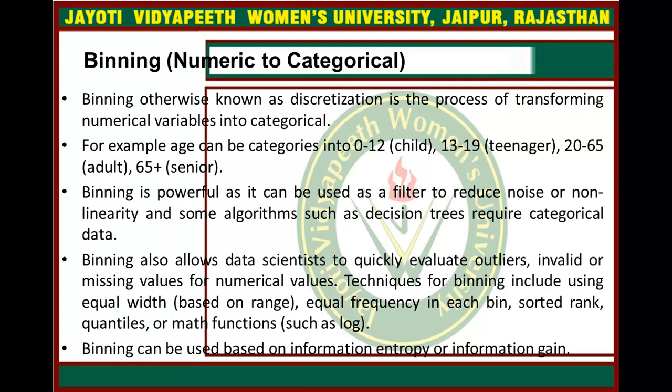Binning also allows data scientists to quickly evaluate outliers. Okay, so basically it can be used to evaluate outliers, invalid or missing values for numerical values. Techniques for binning include using equal width based on range, equal frequency of each bin, sorted rank, quantiles, or math functions. I have already discussed these binning functions in my previous videos, like in data cleaning, etc. So binning can also be used based on information entropy or information gain.